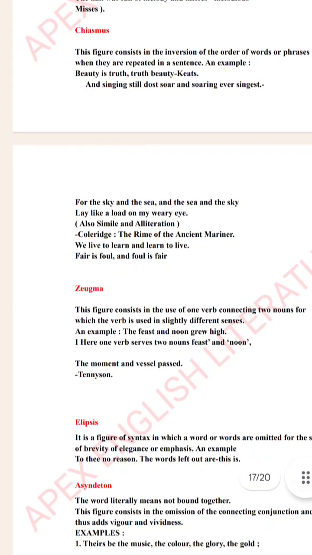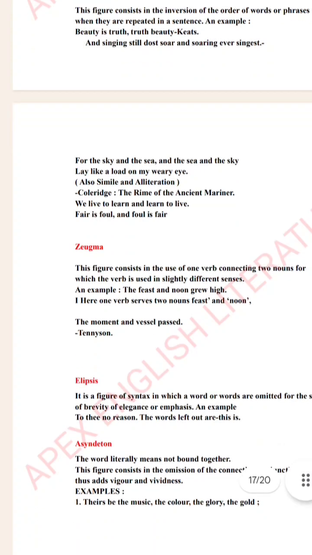Then we have chiasmus. Chiasmus is the inversion of the order of words or phrases when repeated in a sentence. For example, beauty is truth, truth beauty, and singing still thou soar, and soaring ever singest. We live to learn and learn to live.